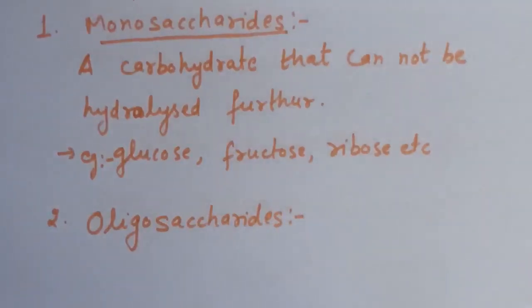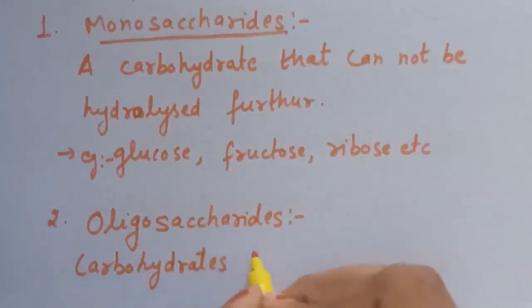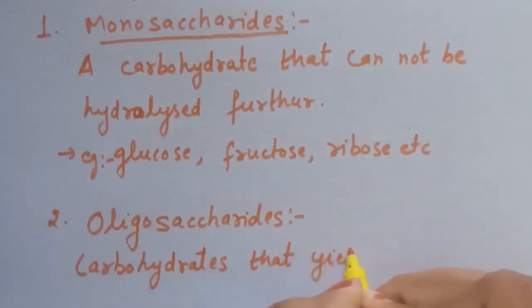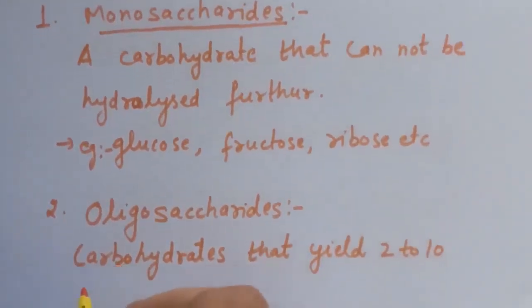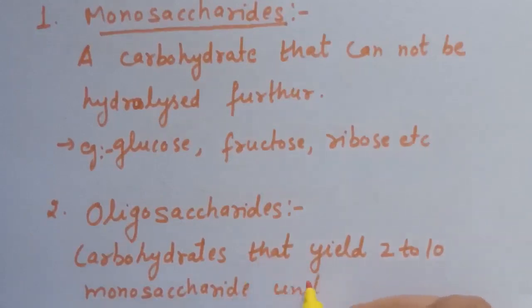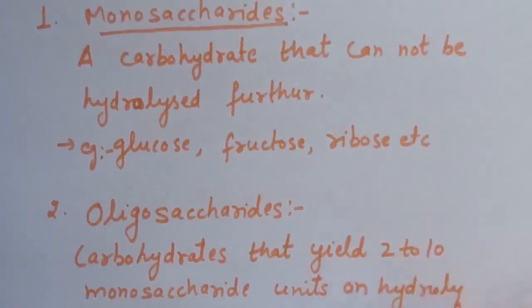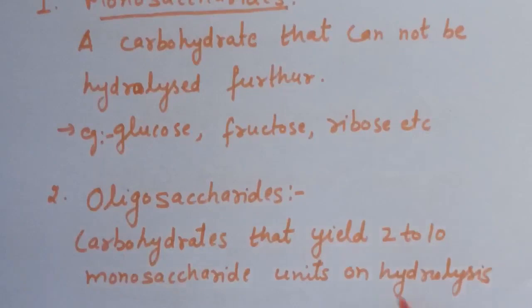The definition for oligosaccharides is carbohydrates that yield 2 to 10 monosaccharide units on hydrolysis.